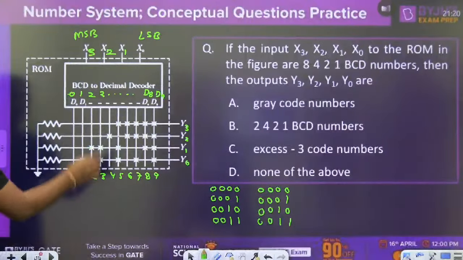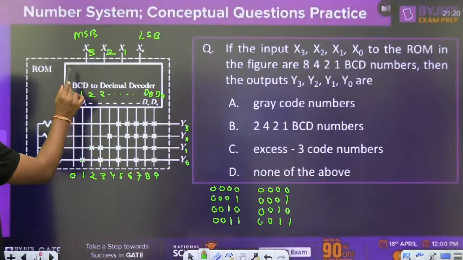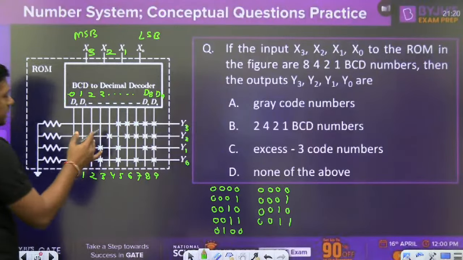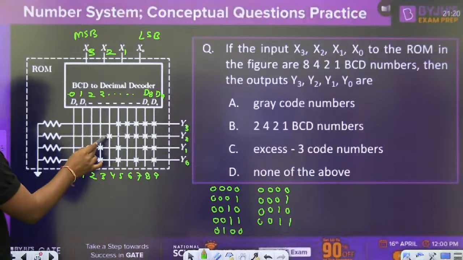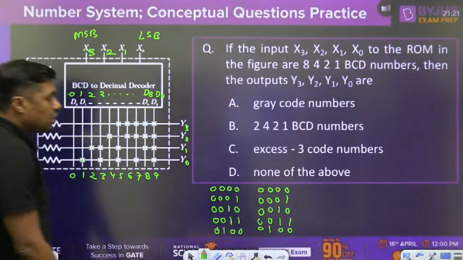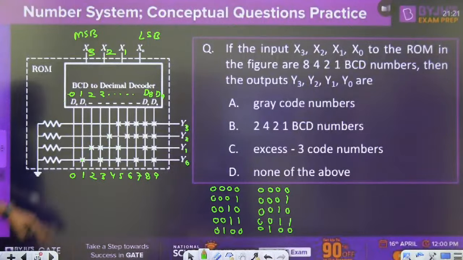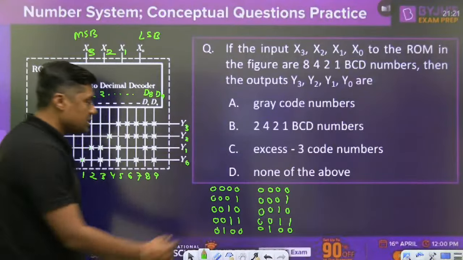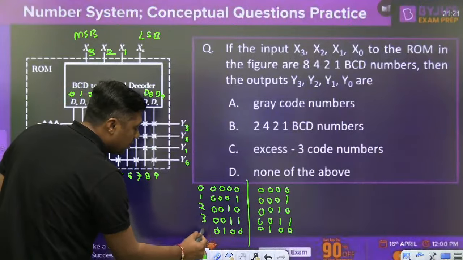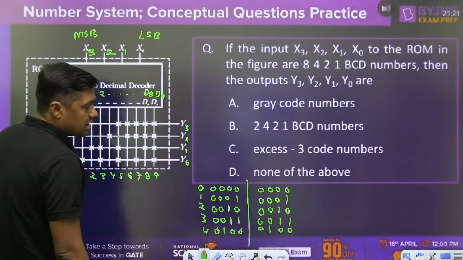When I am giving 0, 0, 1, 0, 0, that is 4. 4 is highlighted and 4 is connected to what? Y2 only. 4 is connected to Y2 only. Now guys, try to understand. When I am giving the 5, this is up to what? 4. 0, 1, 2, 3, 4. We are getting this answer.